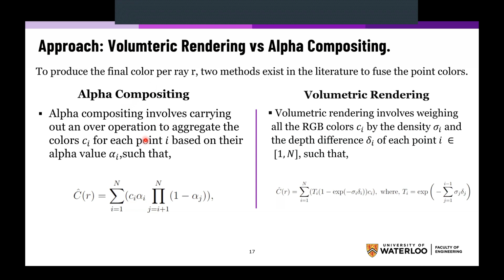This method involves carrying out an over operation to aggregate the colors based on their alpha value. So nothing fancy is happening here. It's a basic and classical approach that just uses the alpha value of each point to aggregate the colors. Volumetric rendering is a much more advanced approach that not only uses the colors, but also utilizes the density and the depth difference between the points. This gives it the ability to better represent occluded areas by taking into account the depth and the volume density at the same time, which leads to an overall better performance for volumetric rendering compared to alpha compositing.